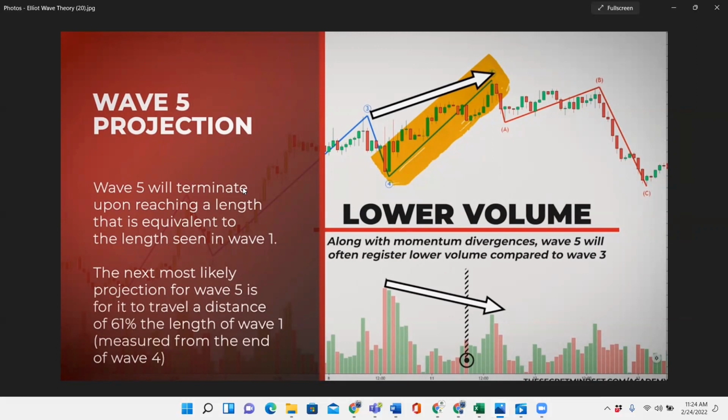So basically what that means is that it's going to recreate wave 1 with the same ranges. So say if we went 5 to 20 pips in wave 1, we're pretty much going to do 5 to 20 pips in wave 5 also. So it has lower volume.